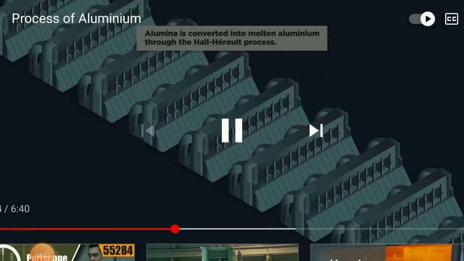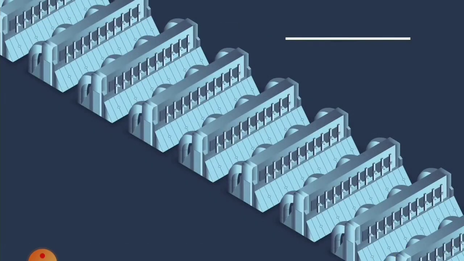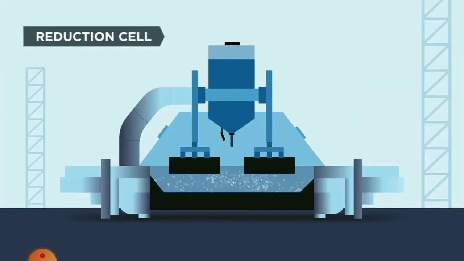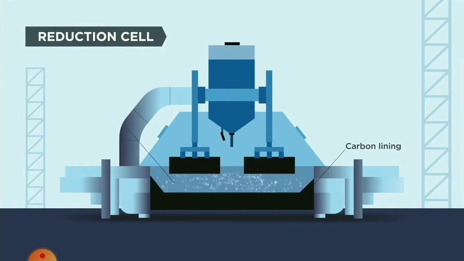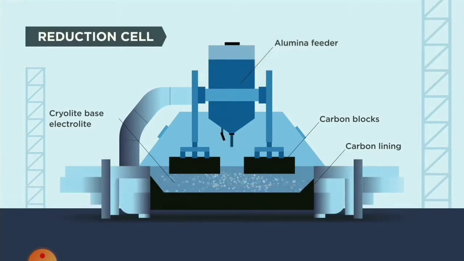Now this alumina is converted into molten aluminium through Hall's process. In this process a reduction cell is there, where electric current is passed. Alumina has to be separated from oxygen by reduction in the reduction cell. See, in the reduction cell what all things are there. This is a reduction cell.